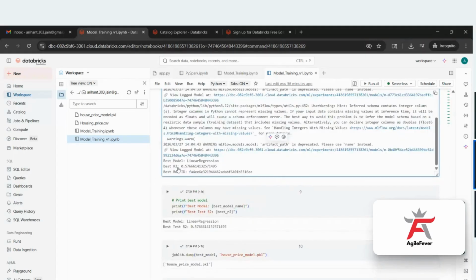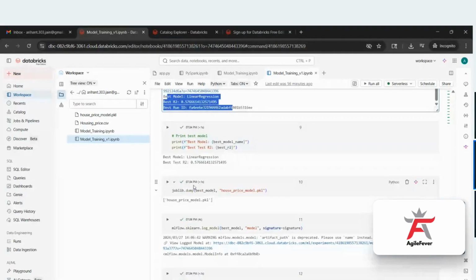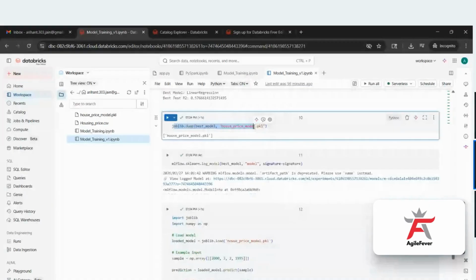Now we are printing the best model, and then we are dumping that model. We have to store that model also, so we store it as a PKL file. Now if I want to share this model with anyone, I can share it over email, but that is not the industry approach, not the standard approach. What we have to do for this model is create a REST API, so that the other UI developers can use that API to create the UI part.